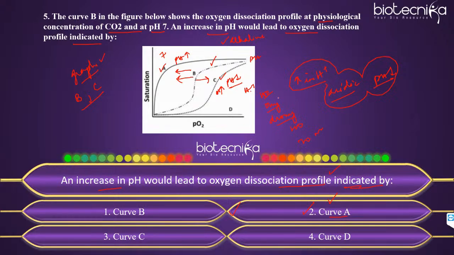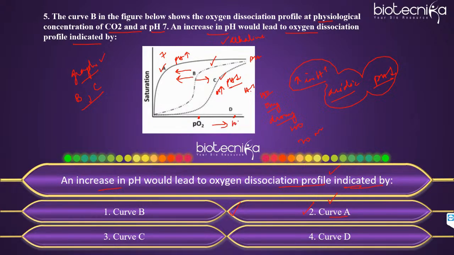So when the partial pressure of oxygen varies, even the partial pressure of CO2 will vary. So based on that also the curve will shift. Yes, it is based on pH 7, and at normal partial pressure of oxygen. At any one particular partial pressure if you consider, the values we will consider at only one partial pressure.